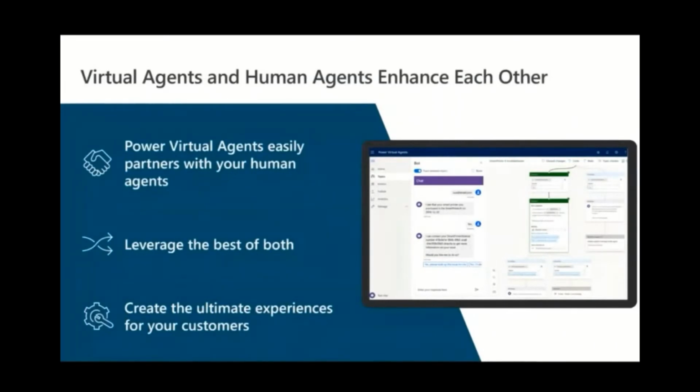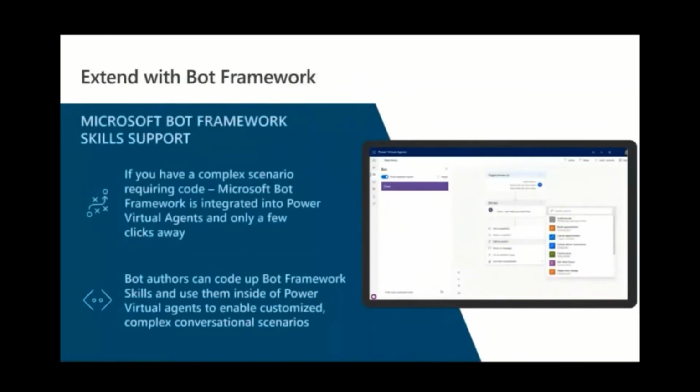Virtual agents and human agents can enhance each other. So the conversation can be transferred to a human agent as and when required and leverage the best of both. Power Virtual Agent is built on Microsoft Bot Framework. Bot Framework skills are reusable conversational capabilities, and with this release, we can leverage those skills and extend our bot to leverage those skills as well.